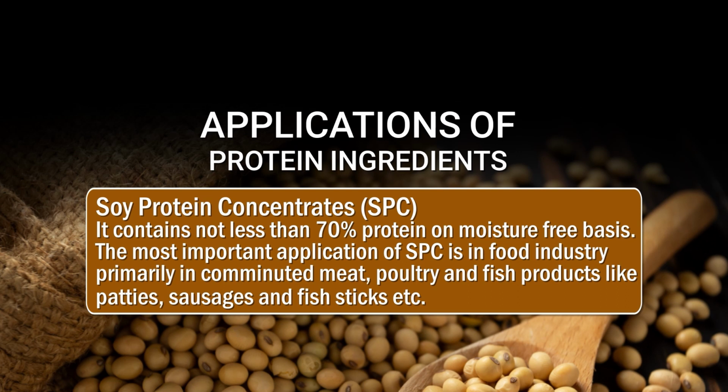The most important application of soya protein concentrate in the food industry is primarily in comminuted meat, poultry and fish products like patties, sausages and fish sticks. It increases the water and fat retention in these products. Besides this, soya protein concentrate is also used as a stabilized dispersion in milk, beverages and simulated dairy products like sour cream analogs.